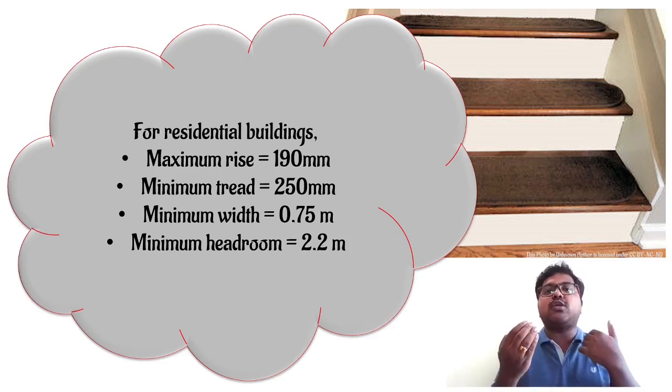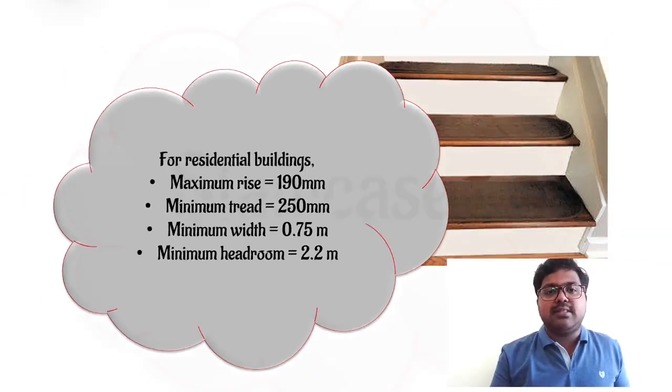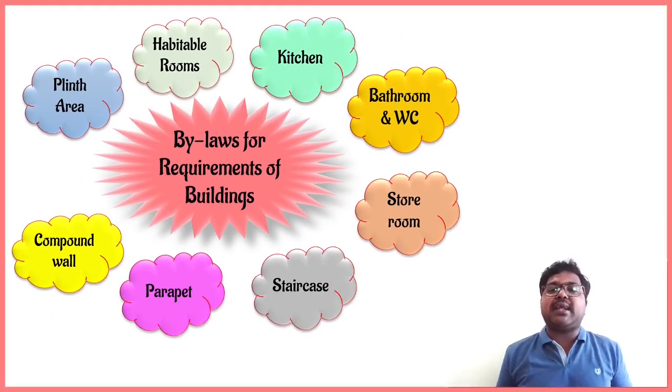Why? Because there will be two-way movement on the stairs. So the minimum specification is 0.75 meters. Then the minimum headroom under the stairs will be equal to 2.2 meters. Then we are having parapet conditions.